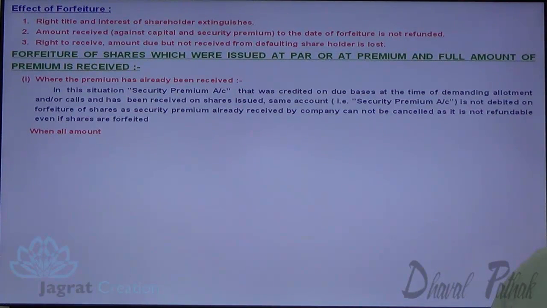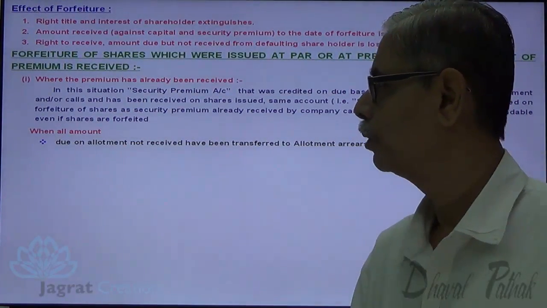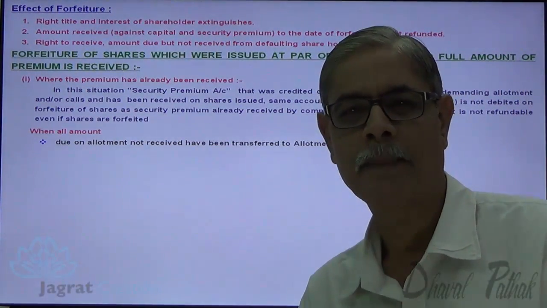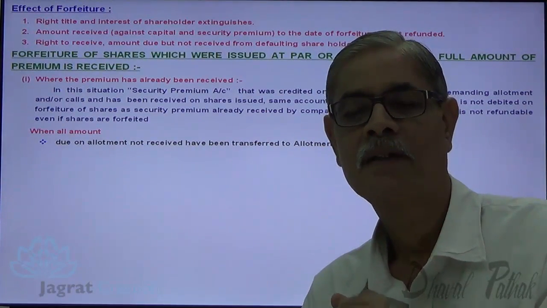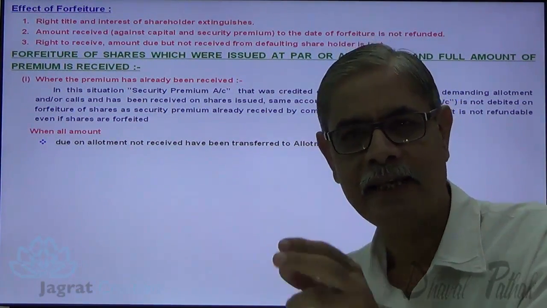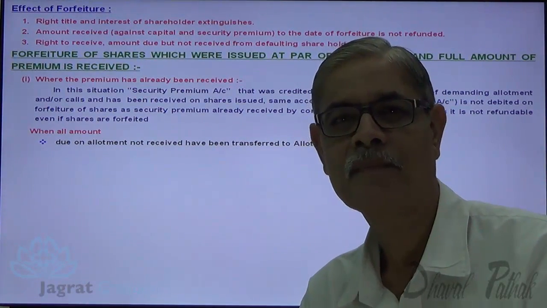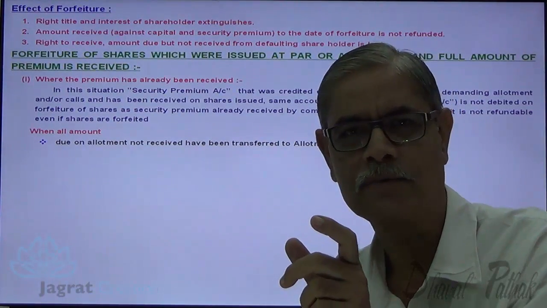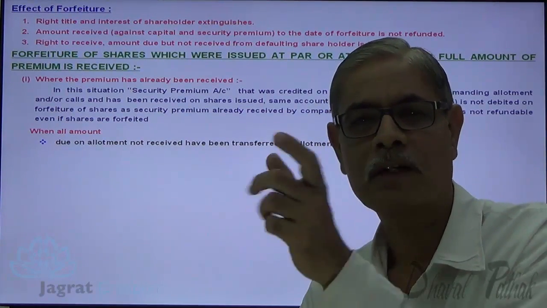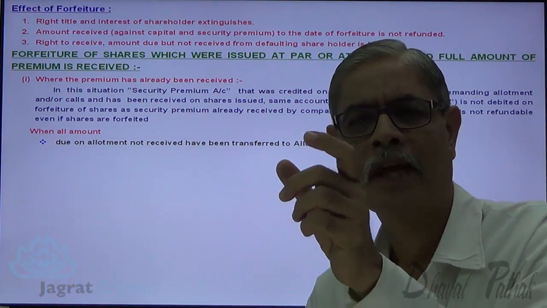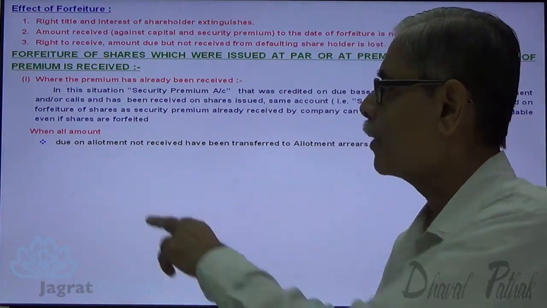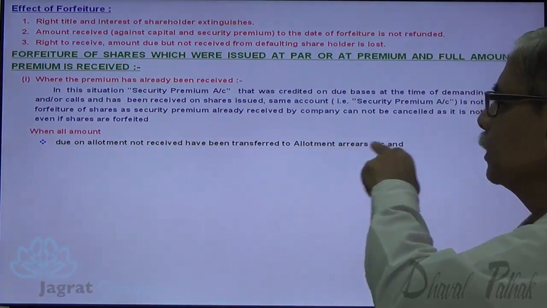Now, when all the amount due on allotment is not received, the amount demanded with allotment is not received. That recoverable amount stands in which title of account? While writing the previous entry, it stands either in the allotment arrears account, or the amount was not transferred to the allotment arrears account but the amount not received stands as a debit balance in the allotment account. These are the two situations. So the amount due on allotment and not received has been transferred to the allotment arrears account.